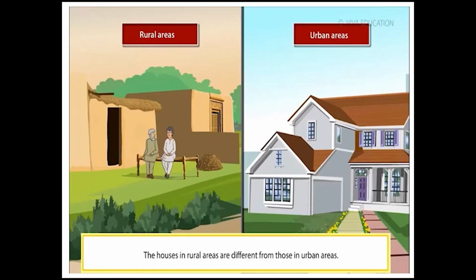Now let us see the difference between houses in villages and in towns and cities. That is, houses in rural areas and urban areas. Children, do you know what rural and urban areas are? Villages with farmlands and fields all around are called rural areas. And towns and cities are called urban areas.